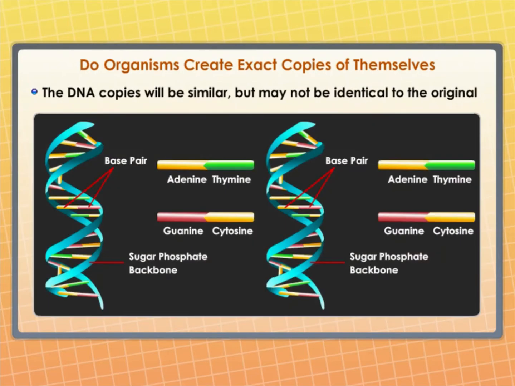No biochemical reaction is absolutely reliable. Therefore, it is only to be expected that the process of copying the DNA will have some variations each time. As a result, the DNA copies generated will be similar but may not be identical to the original. Some of these variations might be so drastic that the new DNA copy cannot work with the cellular apparatus it inherits. Such a newborn cell will simply die. On the other hand, there could still be many other variations in the DNA copies that would not lead to such a drastic outcome. Thus, the surviving cells are similar to, but subtly different from each other.